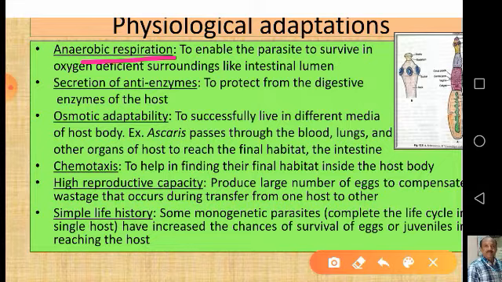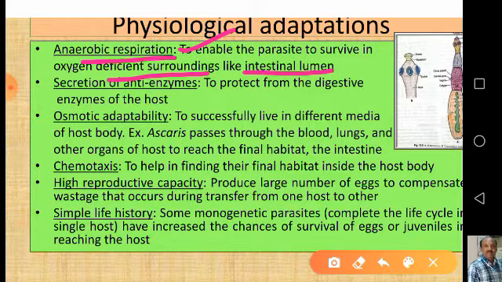According to the different tissues of the host, most of the time they have to live in less oxygen, less oxygen tension. So to enable the parasite to survive in oxygen-deficient surroundings like the intestinal lumen, they have developed this type of respiration, anaerobic respiration.